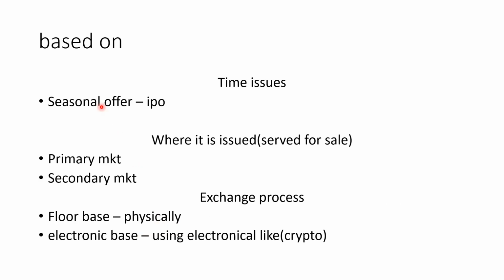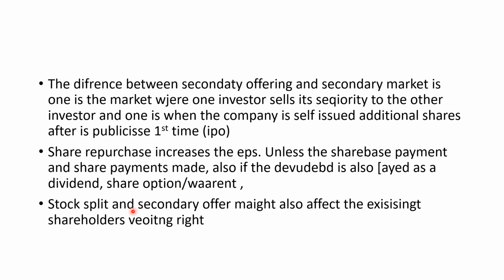Secondary offer is when a company's shares are issued again by the company itself for the second time, after the initial public offer shares have been sold. As long as the company doesn't maintain the preemptive right of the existing shareholders, who are the holders of the initial public offer shares, the secondary offer might dilute their voting rights, which affects the existing shareholders. This is how secondary offer affects the existing shareholders.